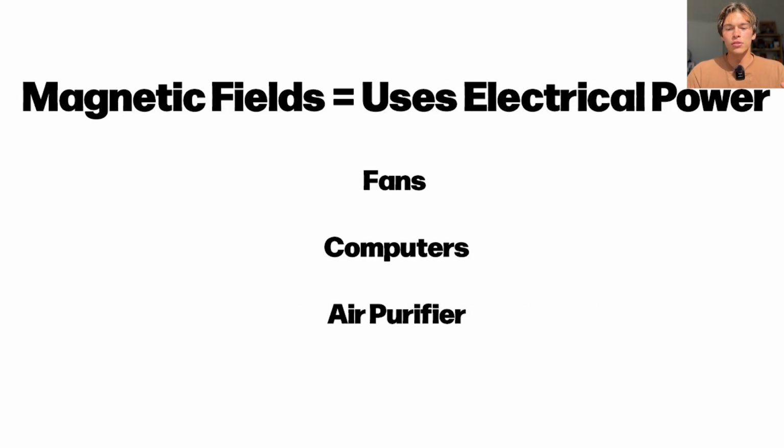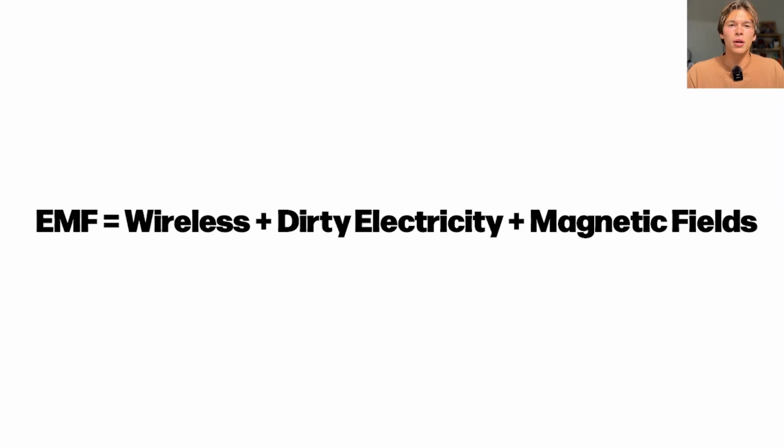And then magnetic fields basically come from the motor of a machine. So anything that uses electrical power like fans, computers, and air purifiers. So when we're talking about electromagnetic fields, we're talking about the combination of all of these. So your wireless, the dirty electricity and electric fields, and the magnetic fields.